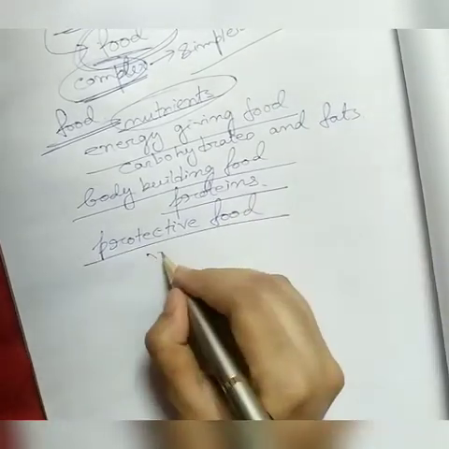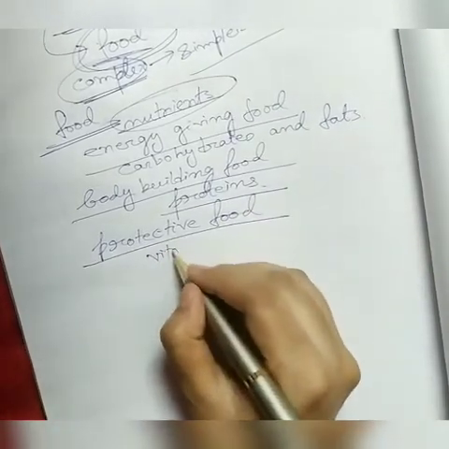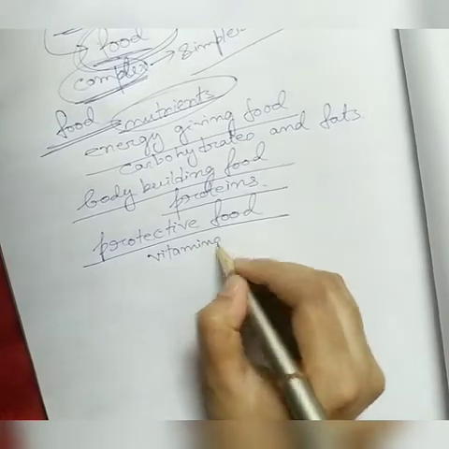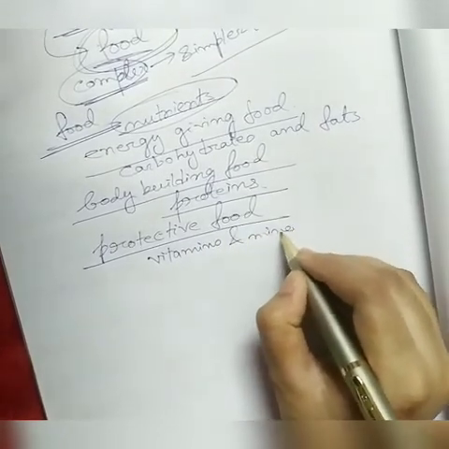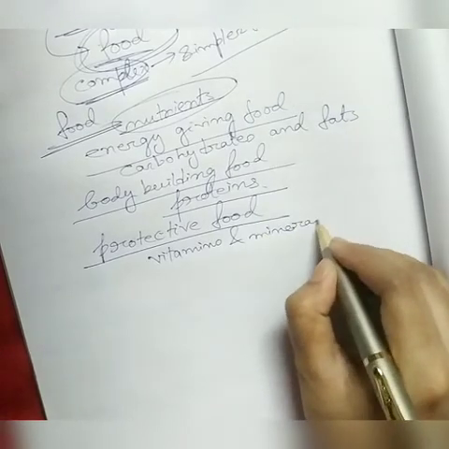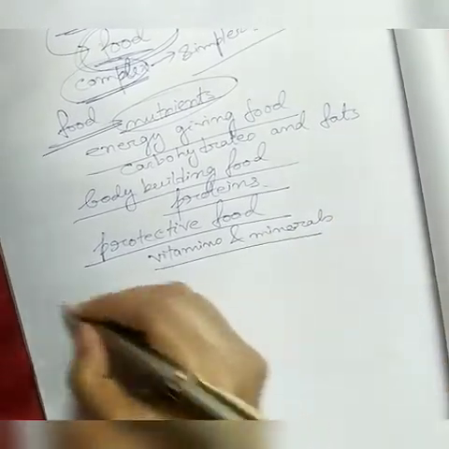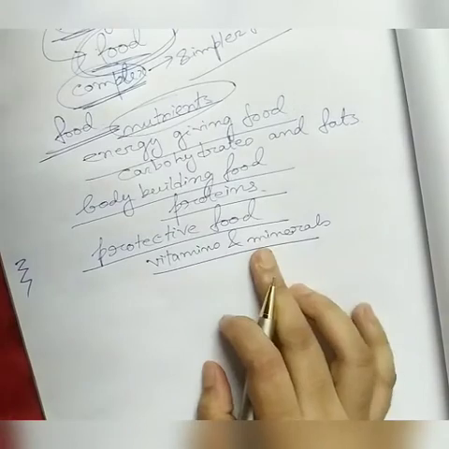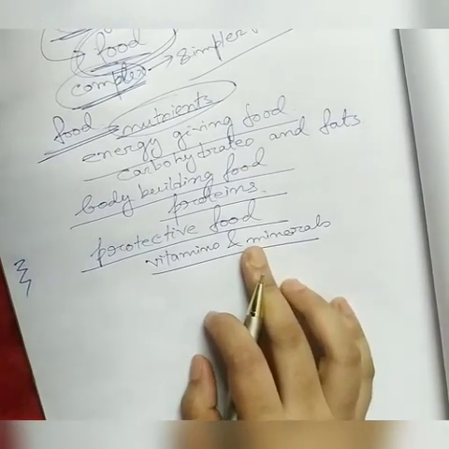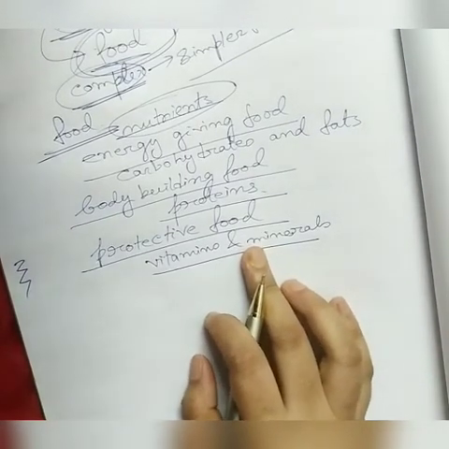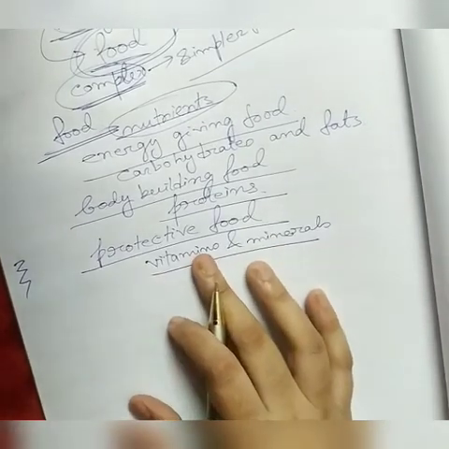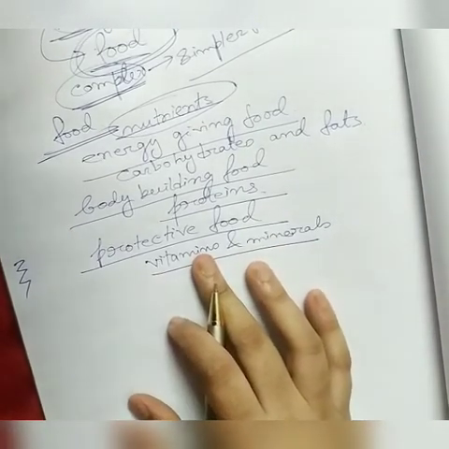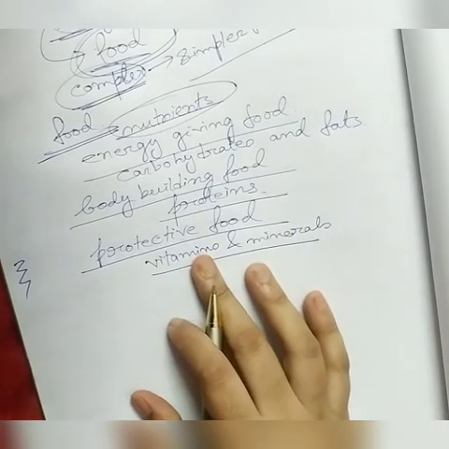And vitamins and minerals. Vitamins and minerals are this kind of food. And leafy vegetables, fruit, these are the sources of vitamins and minerals, and they help to protect our body against various diseases.